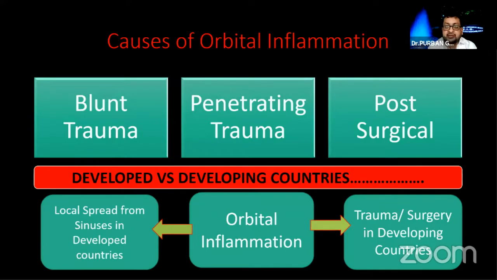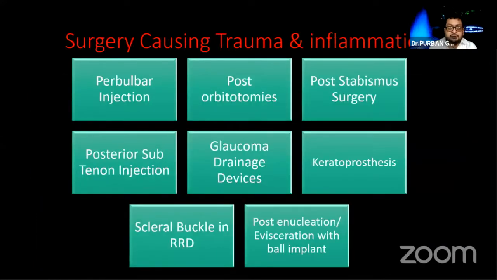What are basically the causes of orbital inflammation after trauma? It may be a blunt trauma, a penetrating trauma, or iatrogenic trauma. In developed countries, we have more incidence of infection spreading from the sinuses into the orbit. But in countries like ours, we have a very huge chunk of people who have post-traumatic orbital inflammation.